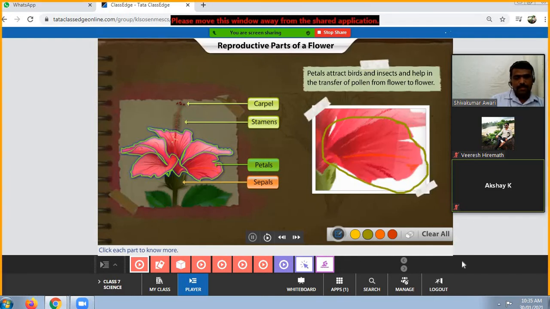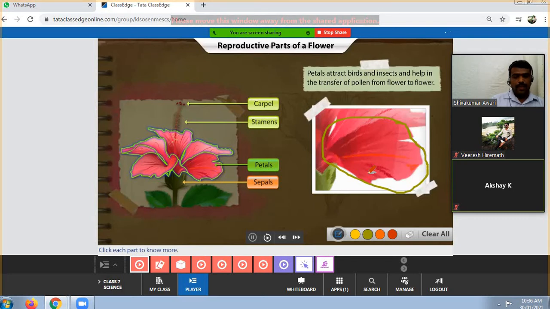These are the petals. Petals are very attractive parts of the flower. The main function of the petal is to attract the insects as well as the birds for pollination.